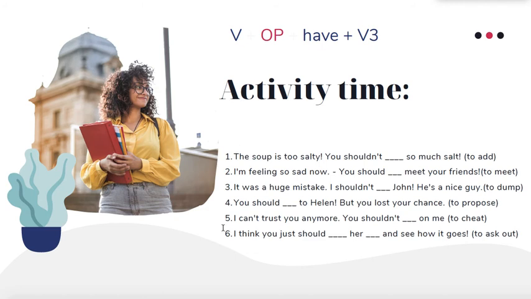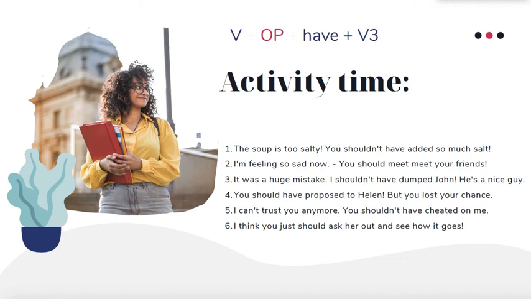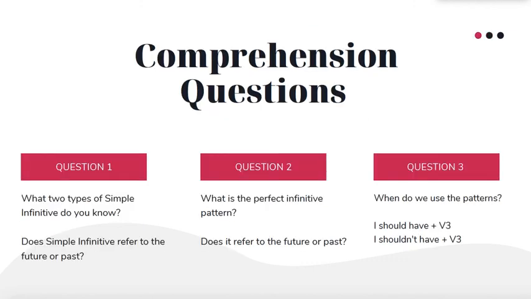I can't trust you anymore. You shouldn't cheat on me. Obviously, you shouldn't have cheated on me. I think you should just ask her out and see how it goes. Right, the future. I think you should just ask her out and see how it goes. Here we have all the answers. Now, comprehension time.